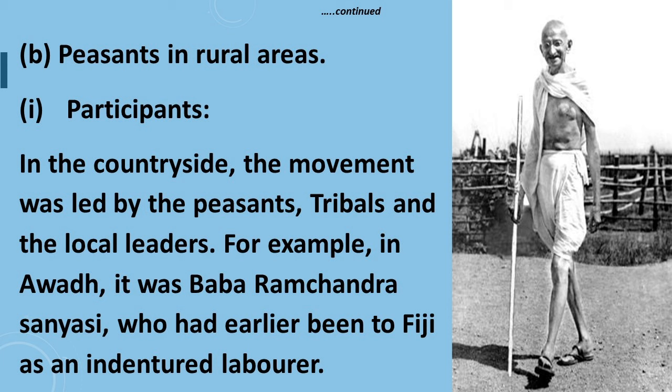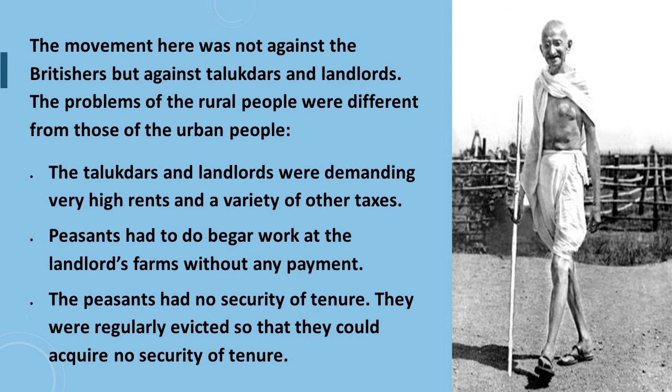Here the point number 1 is participants. In the countryside, the movement was led by peasants, tribals and local leaders. For example, in Awadh, it was Baba Ramchandra Sannyasi, who had earlier been to Fiji as an indentured labor. The movement here was not against the Britishers, but against talukdars and landlords.